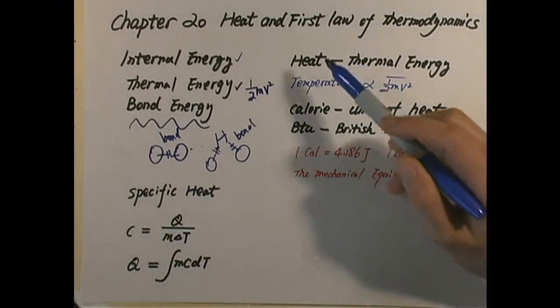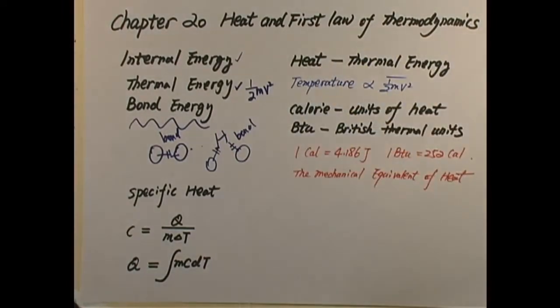The next one is about heat. Heat is pretty much the definition of thermal energy. Heat can only be measured when the thermal energy has been transferred across the boundary of a system due to a temperature difference between the system and its surroundings. For example, we cannot ask how much heat a system possesses.